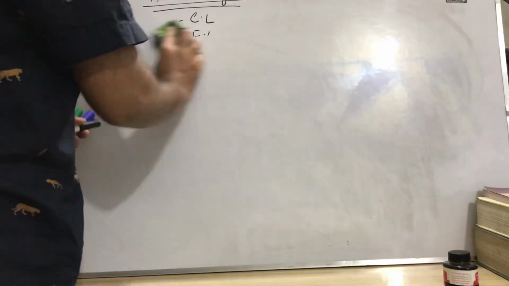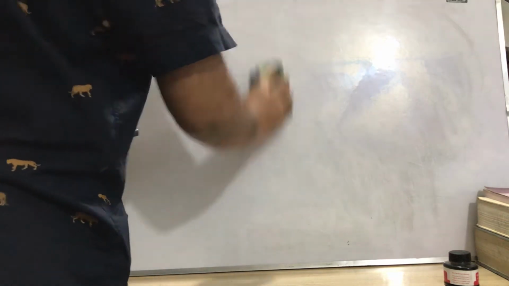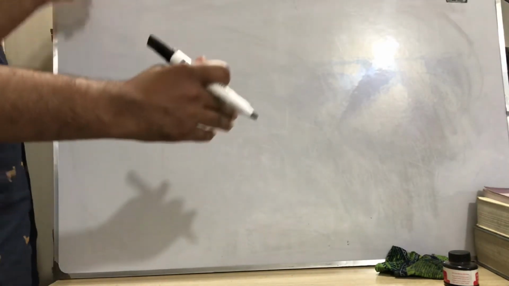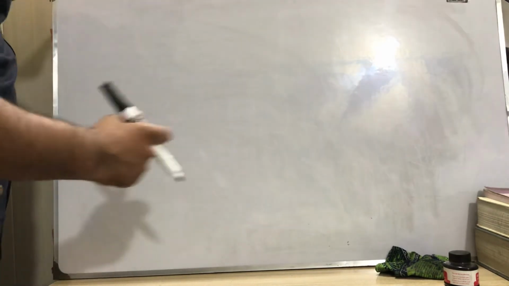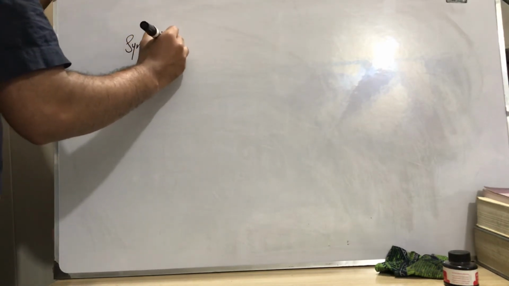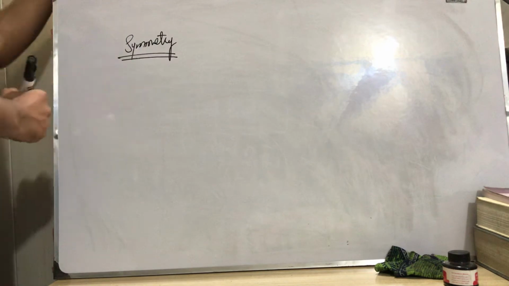Even though this is not included in the intermediate syllabus, everyone should know about it, and it exists in anatomical studies also. So first of all, we should know about symmetry. What is symmetry?